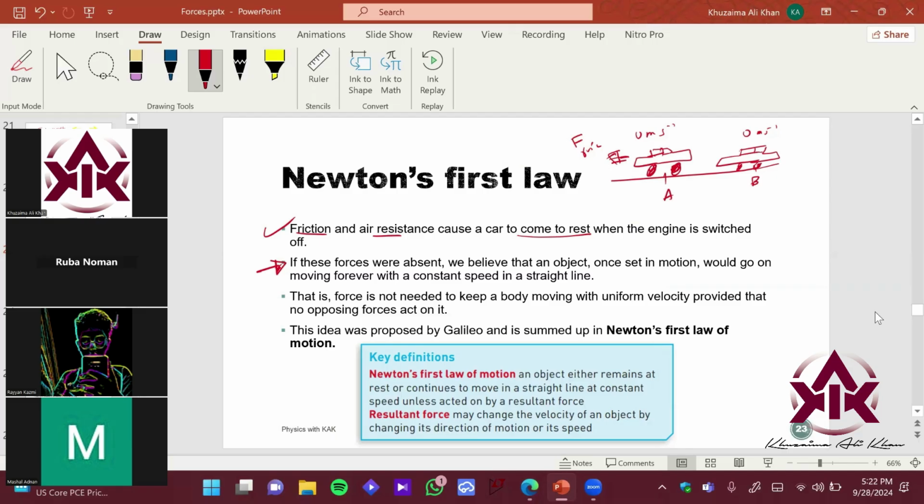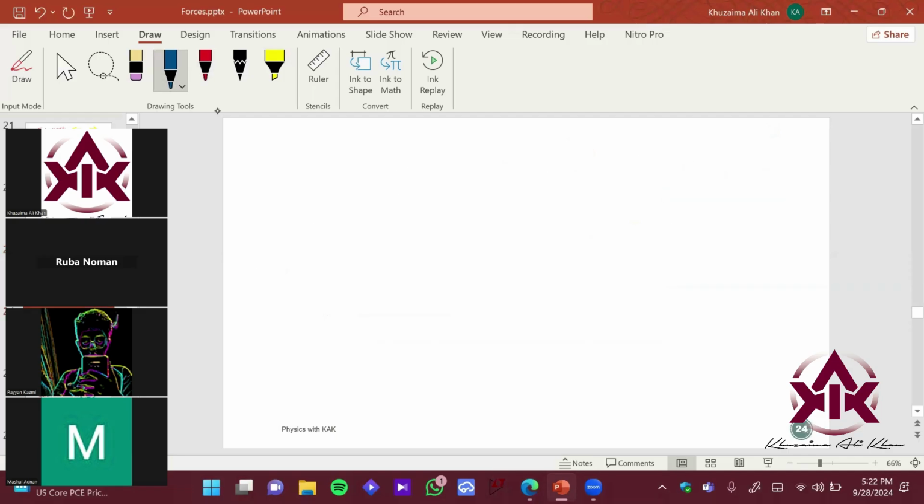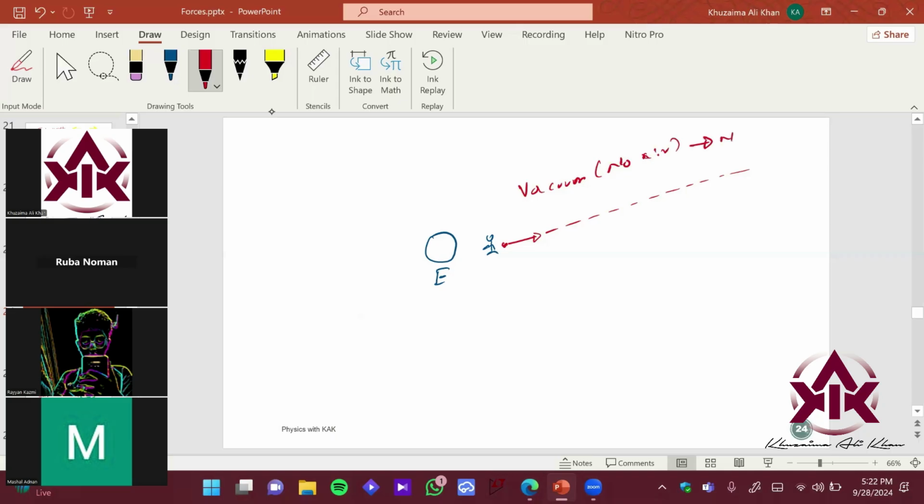Sir, the object or car would go in constant motion. Good. Imagine this is Earth over here. You are over here, and you throw a stone in space, in this direction. So it should ideally continue to move, because there is vacuum in space, and vacuum means that there is no air. If there is no air, that means it has no air resistance, right?